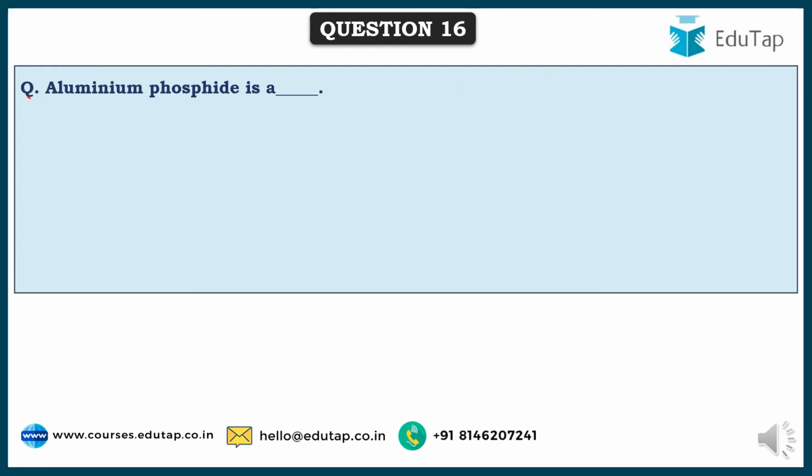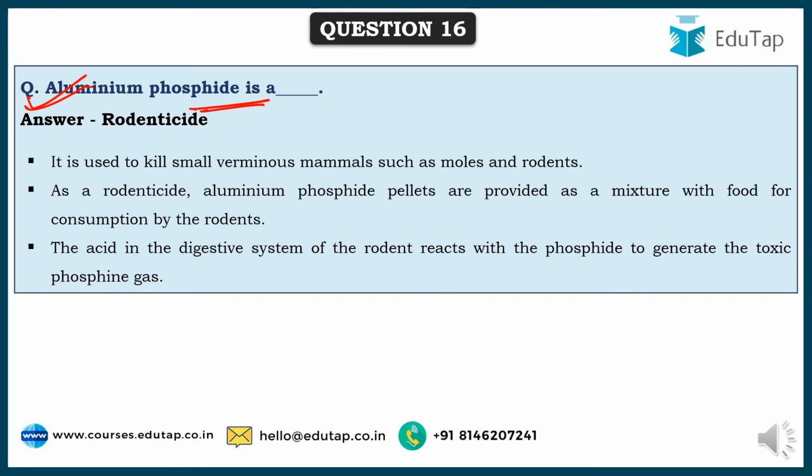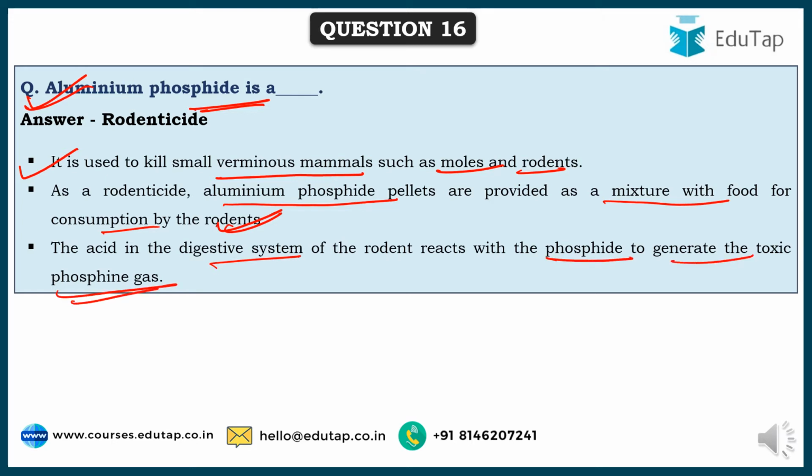So friends, next comes aluminum phosphide. What exactly is it? Is it an insecticide? Is it a pesticide? It's a rodenticide. This is used to control rodents, especially in storage conditions. It is used to kill small verminous animals such as moles and rodents. As a rodenticide, aluminum phosphide pellets are provided as a mixture with food for consumption by the rodents. Now the acid in the digestive system of the rodents reacts with phosphide to generate toxic phosphine gas, because of which they die.